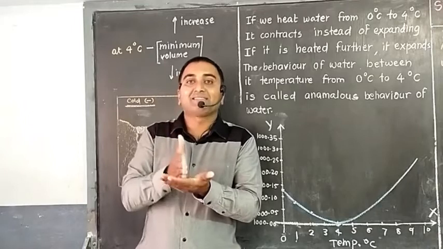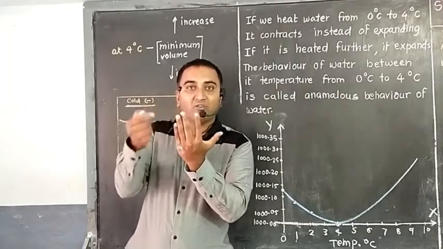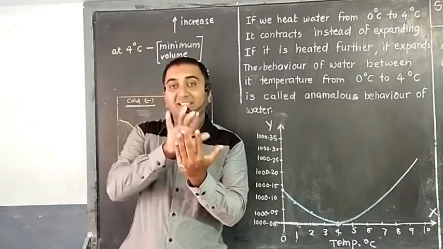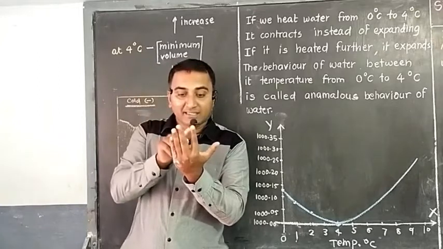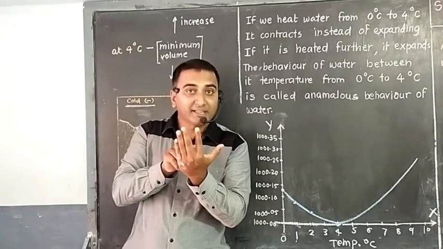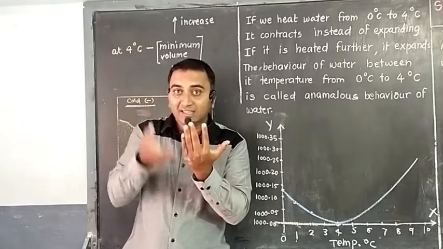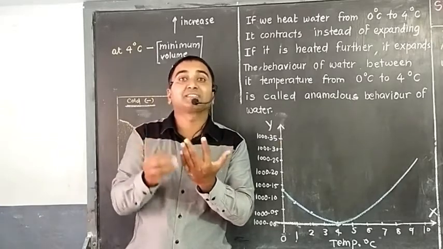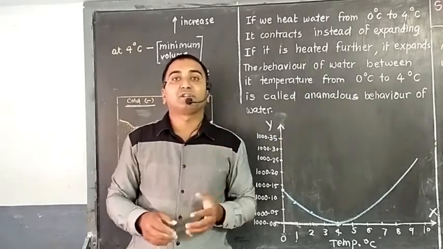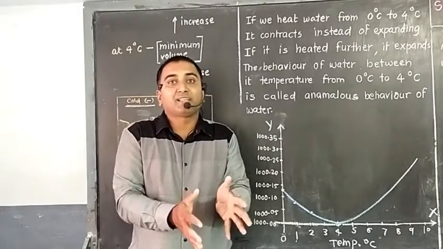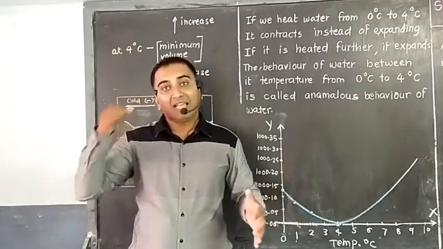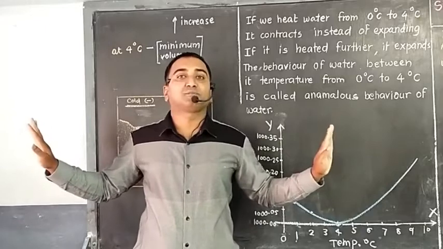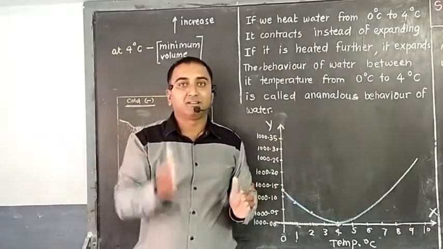Next one. What about the rocks? Suppose a crack has developed in the rock, and within the crack water gets accumulated. So the temperature of water is definitely more than 4 when it is accumulated. But when the water reaches 4 degrees Celsius and it starts to dip down, what will happen? Definitely the result is expansion of water, and it starts to convert into ice. As it converts into ice, definitely the volume of ice is more than the 4 degree water, and it will expand and put pressure on the walls of the rock, and the rock will break and develop a crack.